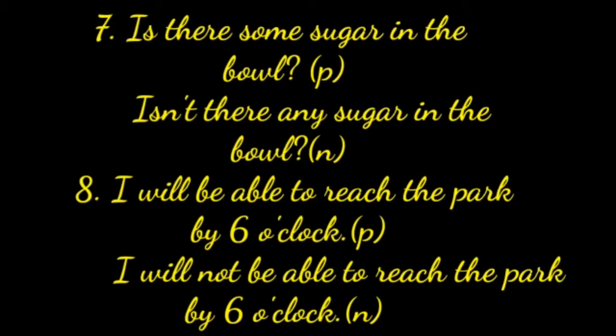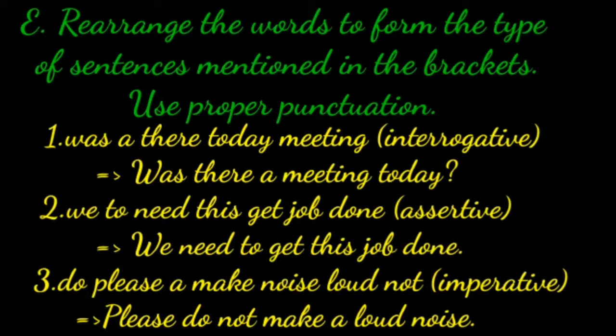I will be able to reach the park by 6 o'clock. It is a positive sentence. I will not be able to reach the park by 6 o'clock. It is a negative sentence. Now, exercise E.